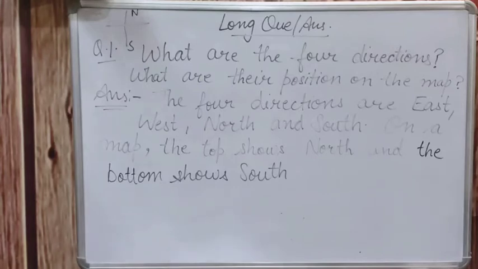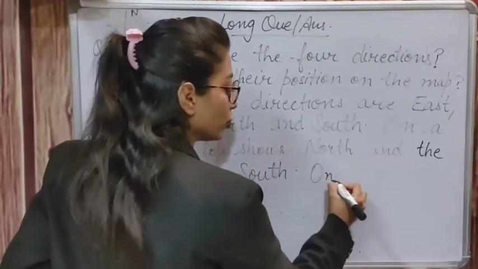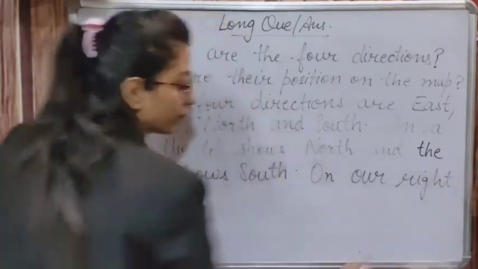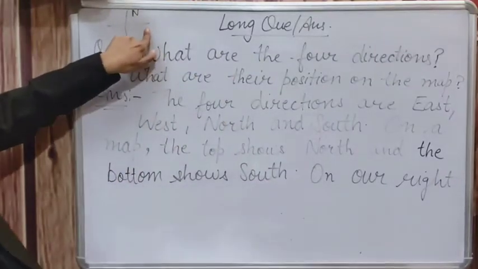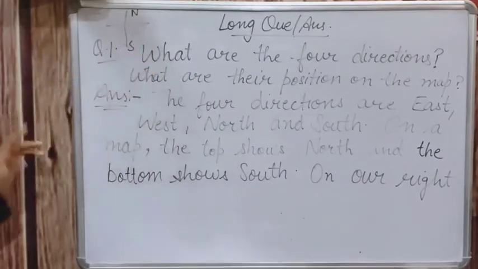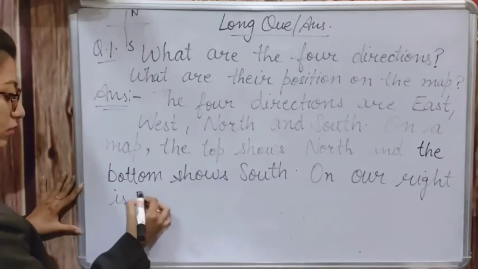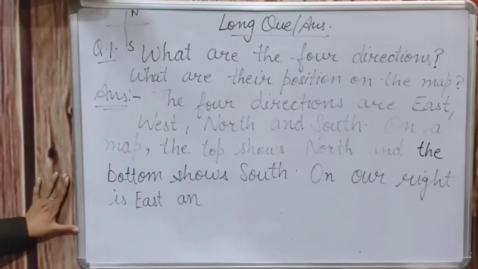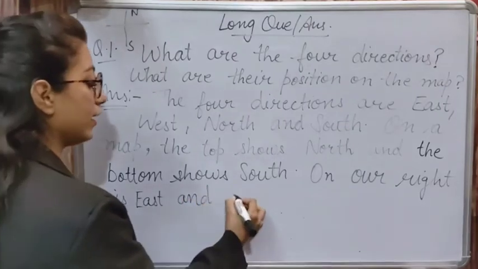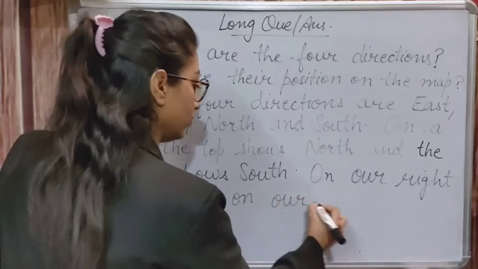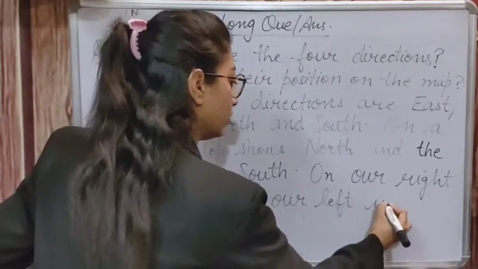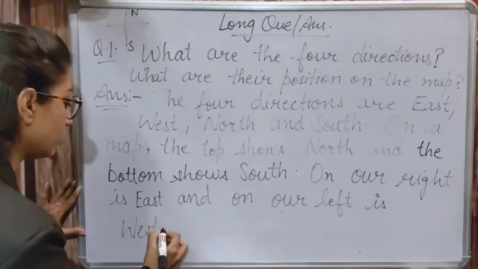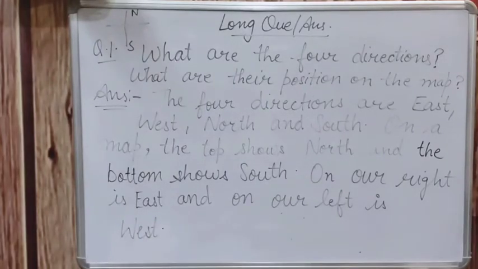After this, on our right, put a dot, and on our right, here, this direction, on our right is east and on our left is west. Clear? So once again I am repeating this.